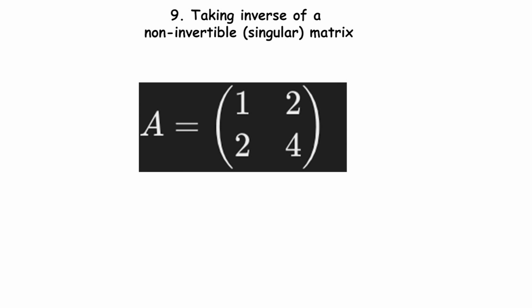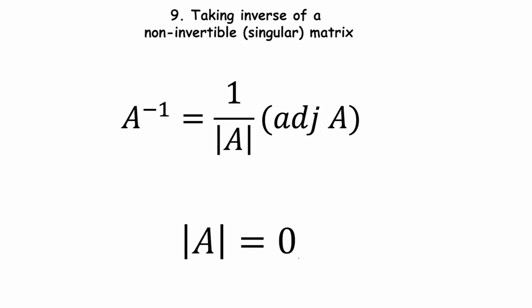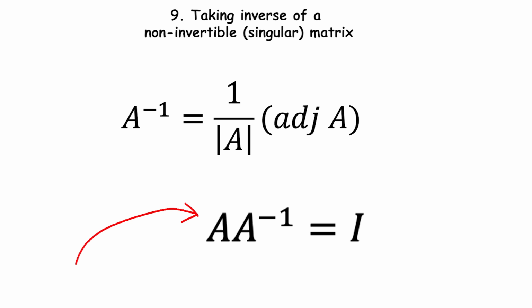The formula for determinant is this. So if the determinant of A is 0, then A itself must be 0. It involves division by 0, which is not allowed. Also, a non-invertible matrix has linearly dependent rows or columns. If matrix A has an inverse, then it results in the identity matrix when multiplied by its inverse, which is the product of matrix A and its inverse a to the power of -1 is the identity matrix I. And a non-invertible matrix has no matrix that can be multiplied by it to get an identity matrix.